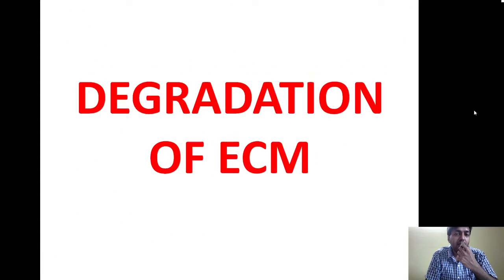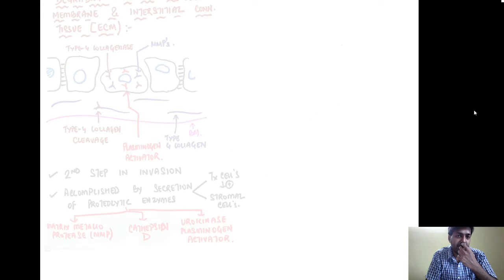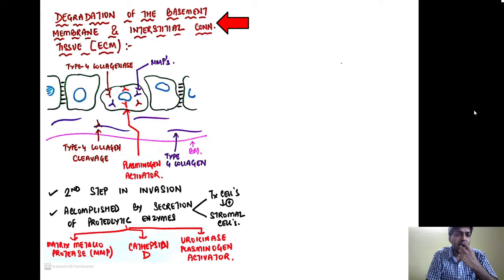Now the second important step of invasion is the degradation of the extracellular matrix. Here the tumor cells have certain enzymes, collagenases and proteases, that break down the extracellular matrix.